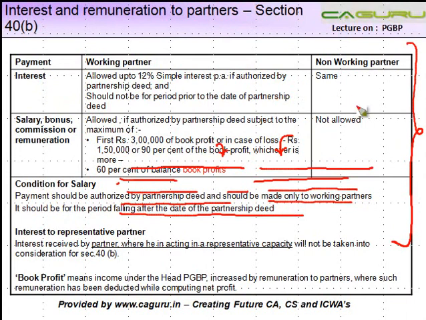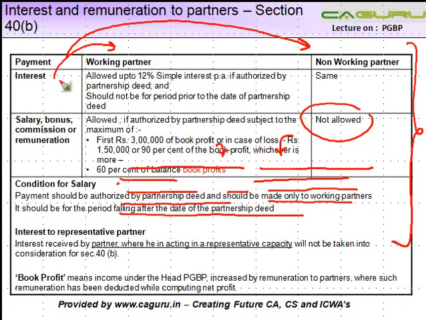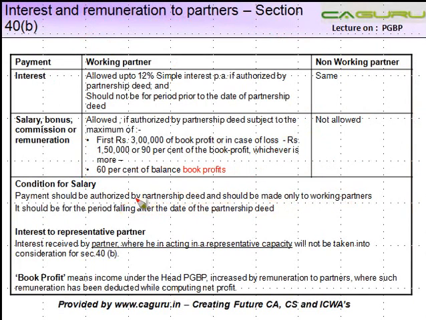Again, to recapitulate, these payments are classified depending on whether a partner is a working or a non-working partner. Interest payments are the same whether you are working or non-working. Salary, etc., are not paid to a non-working partner, only to a working partner. Again, there is a slab. In both these cases, these are allowed as a deduction only if authorized by the partnership deed, and fall for the period after the partnership date. Interest is allowed to both of them. Salary is allowed only to one of them.